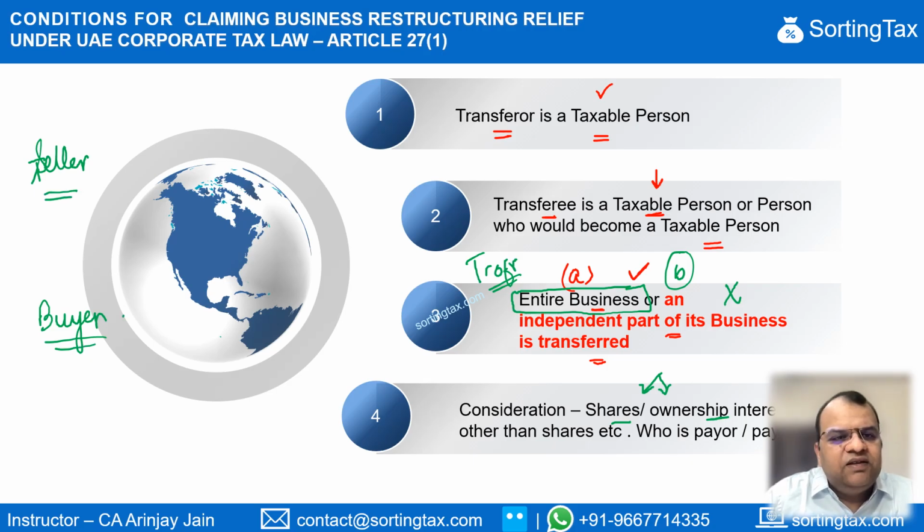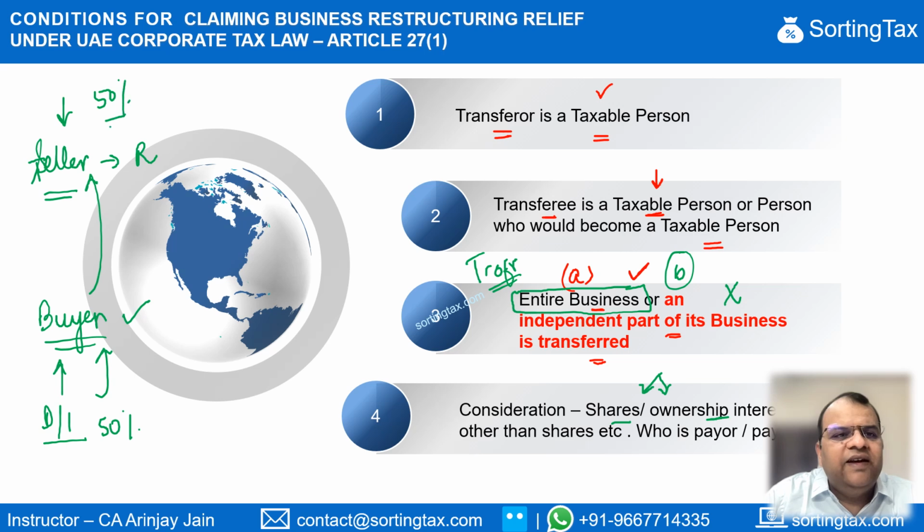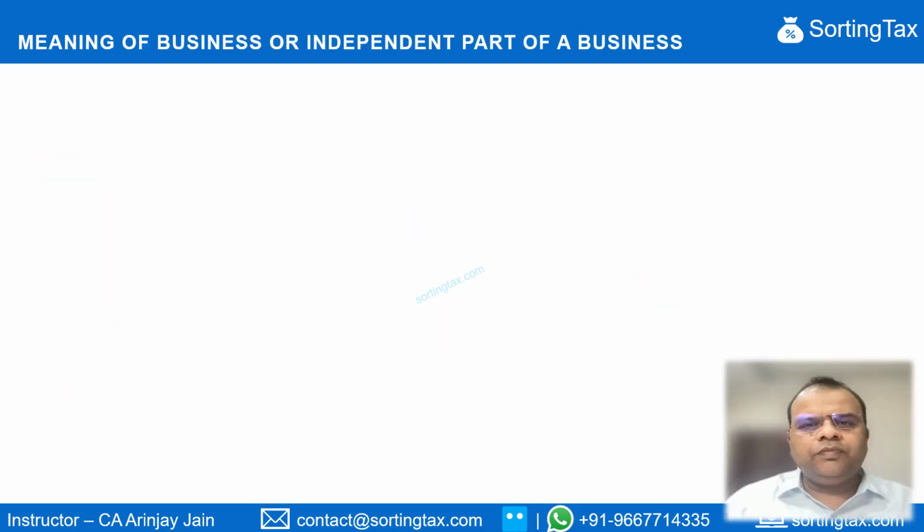In this case, the consideration can be paid by the buyer or a person who has a direct or indirect interest of more than 50% in the buyer. Similarly, the recipient of the consideration can be the seller or anyone who has 50% or more direct or indirect ownership interest in the seller. It's not necessary that the consideration has to flow directly between these two parties.